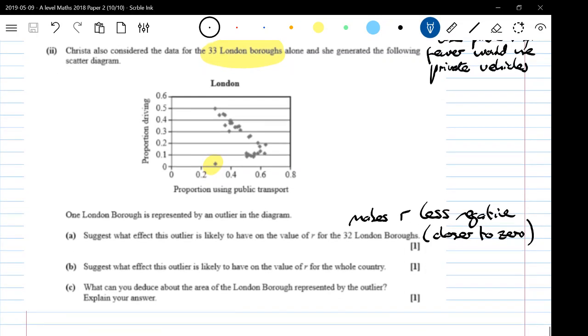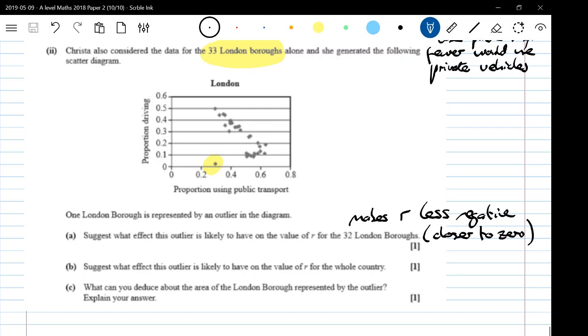Suggest what effect this outlier is likely to have on the value of R for the whole country. Well, for the whole country, you've got a massively increased amount. Makes R less negative. Is that all right? Massive amount of data now. You would expect in other areas that are less built up that this isn't quite as marked, as strong a correlation.